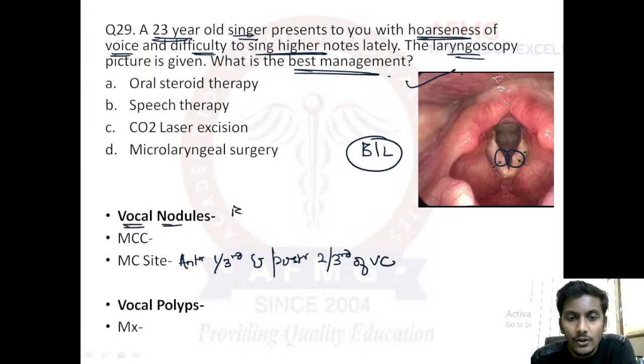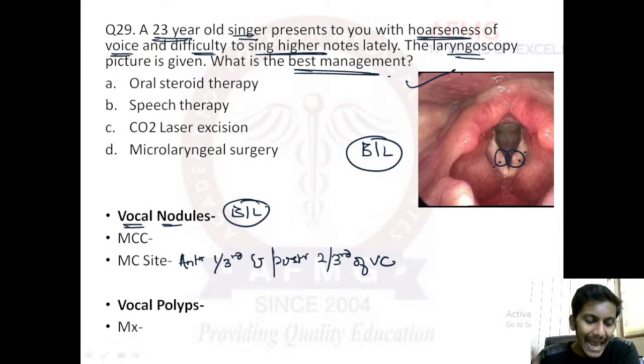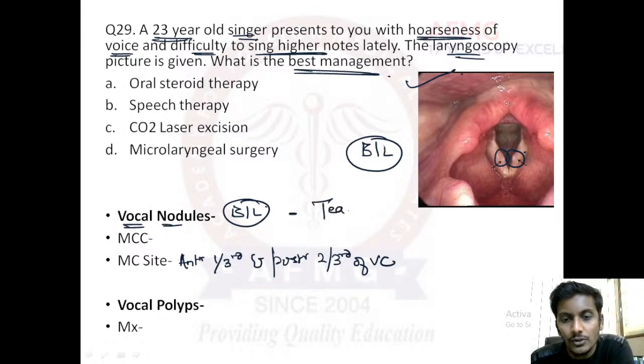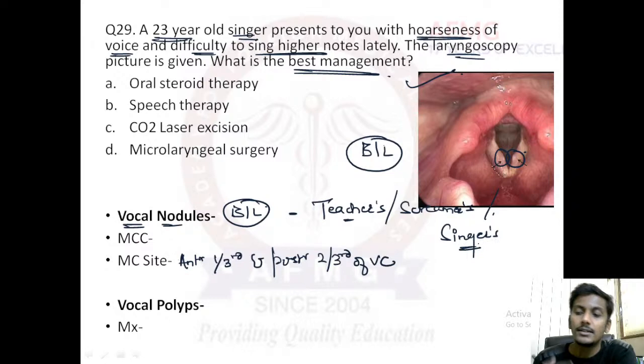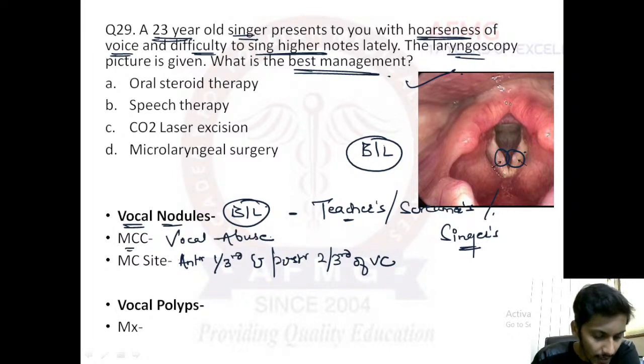So bilateral nodular structures on the vocal cords at the anterior 1/3 and posterior 1/3 junction are your vocal nodules, usually known as teacher's nodules, because teachers need to speak for a longer period of time. Also screamer's nodules, for those who scream or do vocal abuse, and singer's nodules, because singers also need to sing a lot. Repetitive irritation of the vocal cord can lead to vocal nodules. The most common cause is vocal abuse.